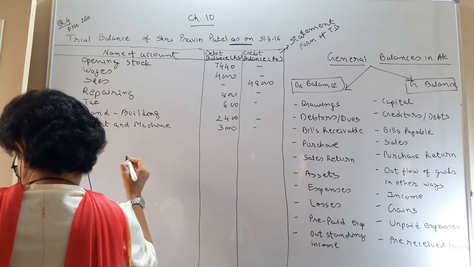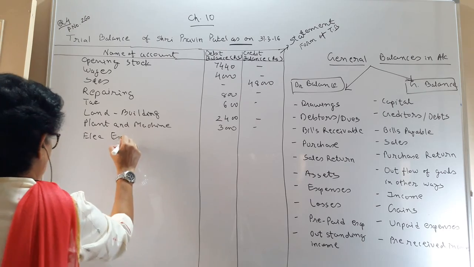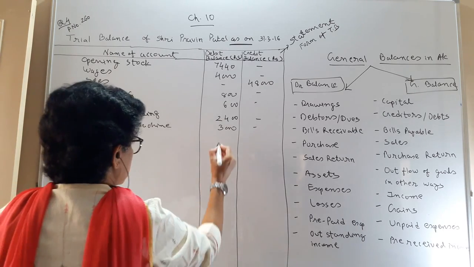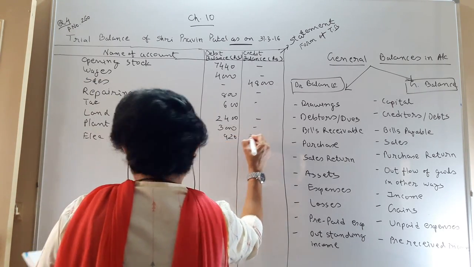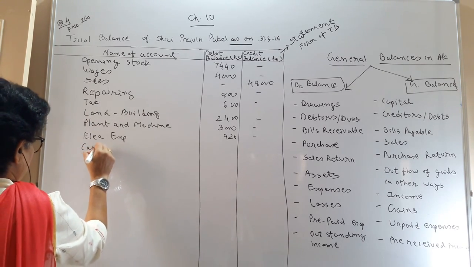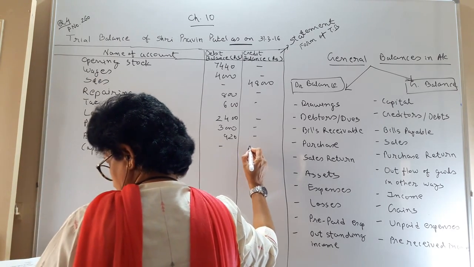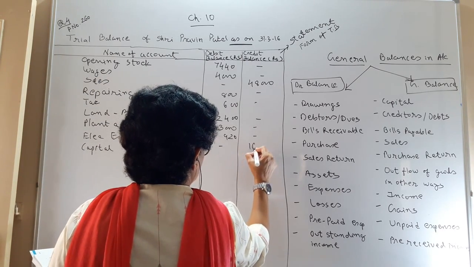You have electricity expense. All expenses have a debit balance, 920. Then you have capital. Capital having a credit balance, amount rupees 16,000.